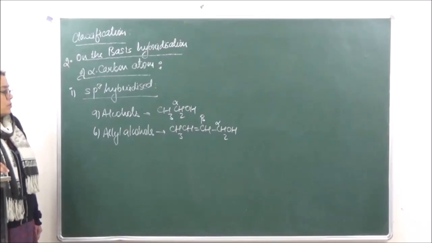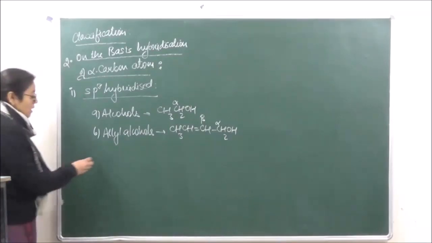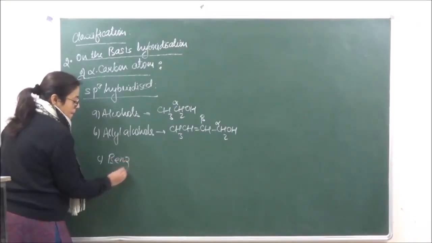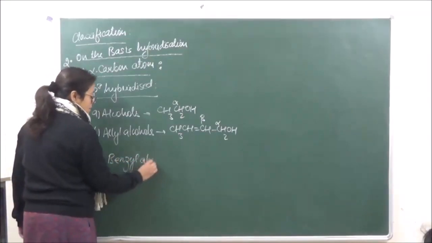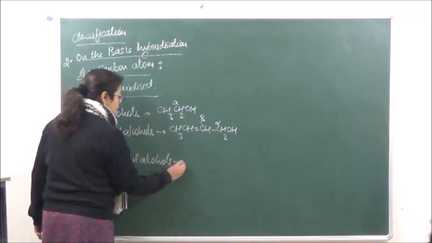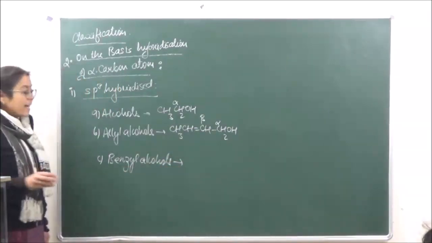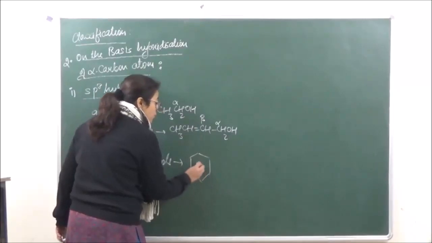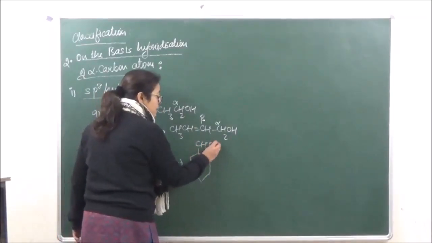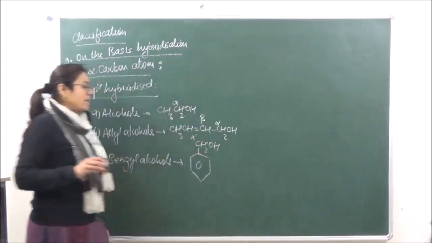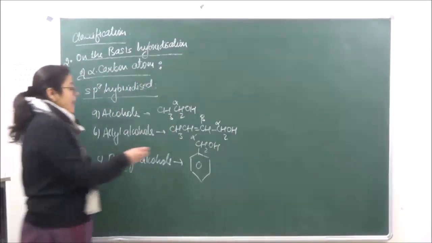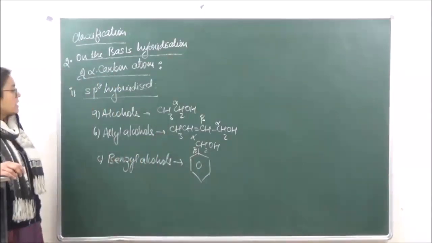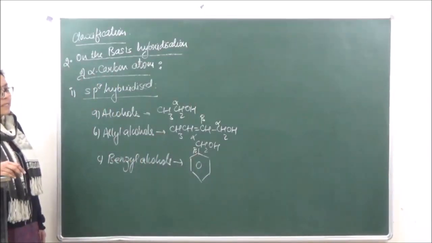The third one is benzyl alcohols. Again, in benzyl alcohols, the alpha carbon atom is sp3 hybridized, and the beta carbon atom is sp2 hybridized. So this again comes under the sp3 hybridized carbon atoms.